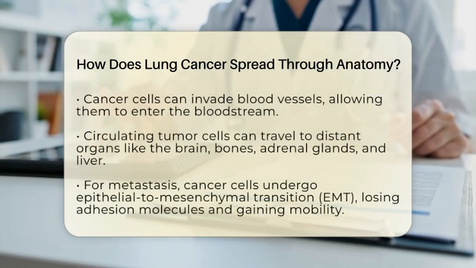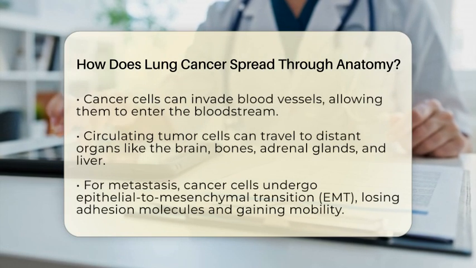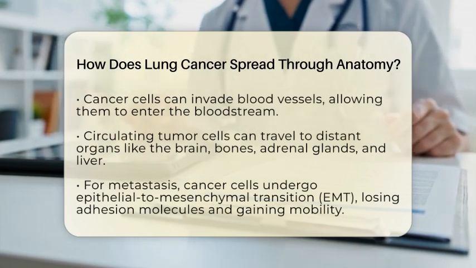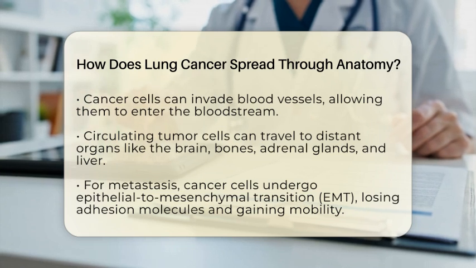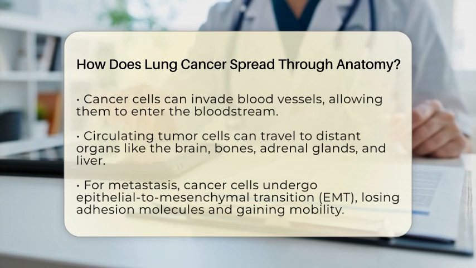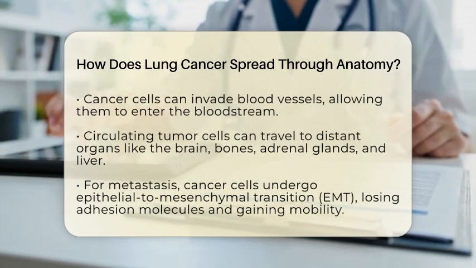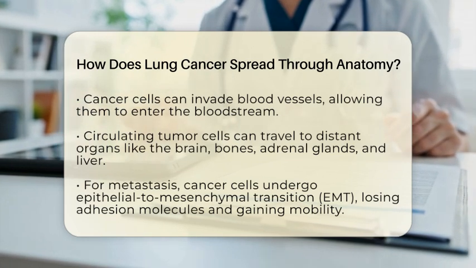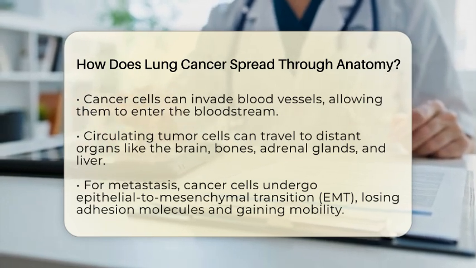This lymphatic spread is common in lung cancer and often occurs before the cancer spreads to distant parts of the body. Another pathway for lung cancer to spread is through the blood vessels. Cancer cells can invade the blood vessels within the lung tissue, allowing them to enter the bloodstream. Once circulating in the blood, these tumor cells, called circulating tumor cells, can travel to distant organs such as the brain, bones, adrenal glands, and liver.